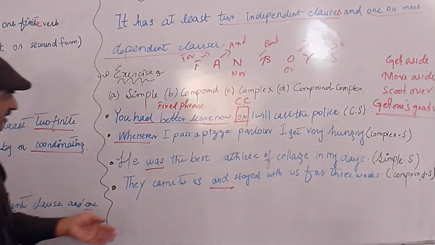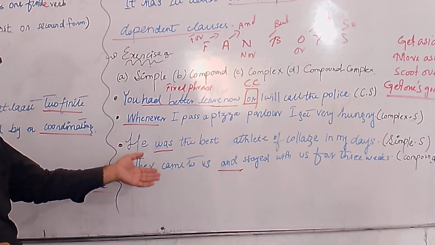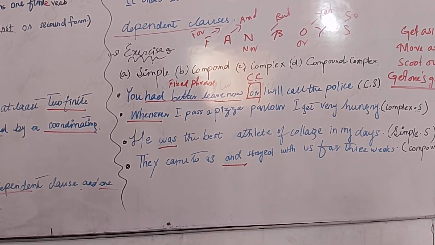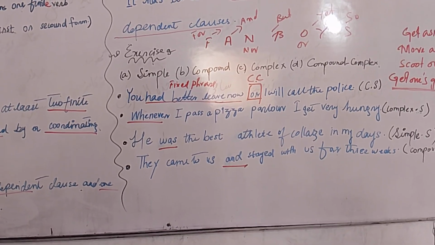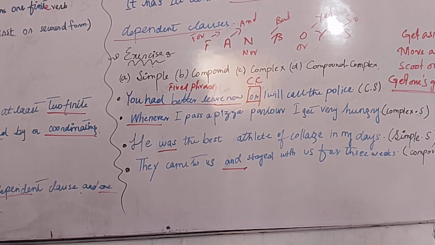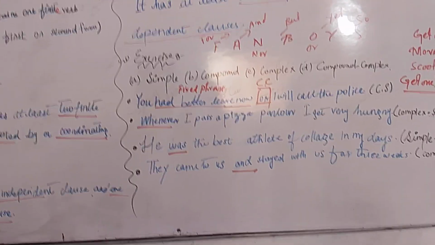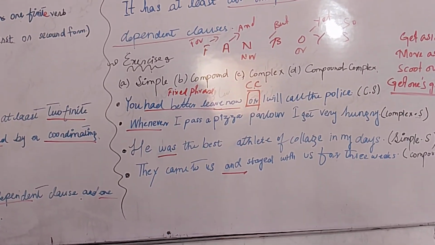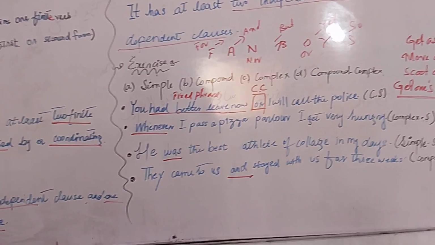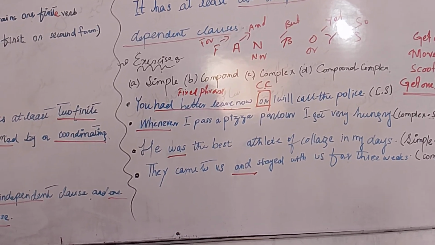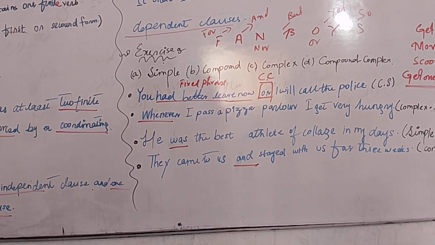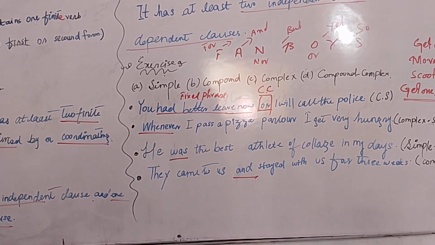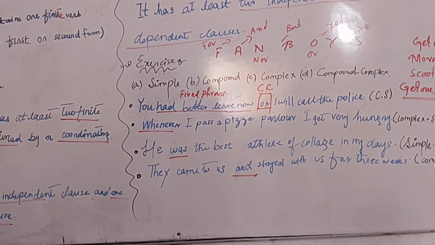Clear? Next one: They came to us and stayed with us for three weeks. Which sentence is it? Why is it a compound sentence? Because it has one independent and one dependent clause. Another handy trick: two finite verbs. It is very easy to identify. Hold on. Keep silent.